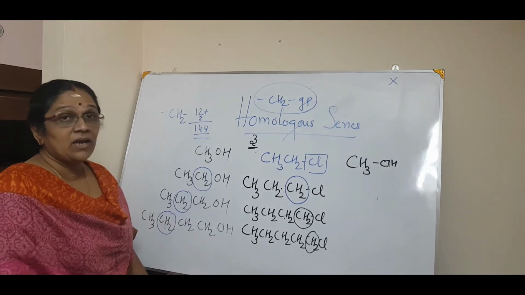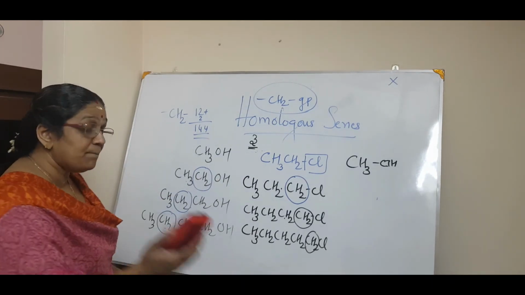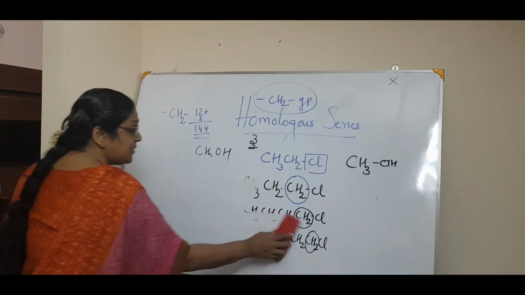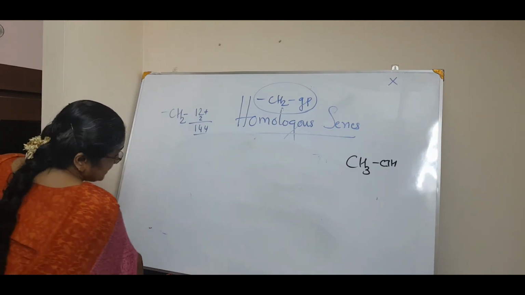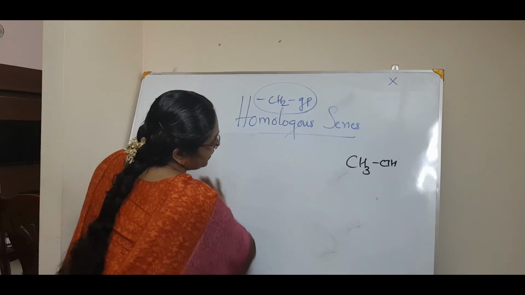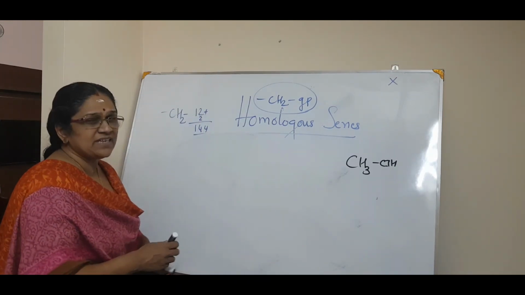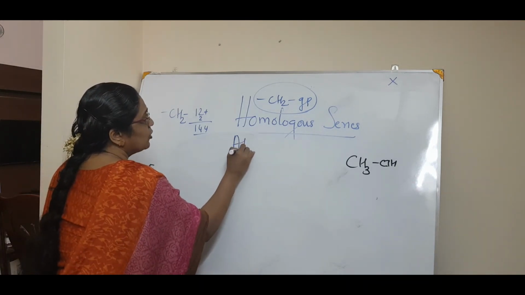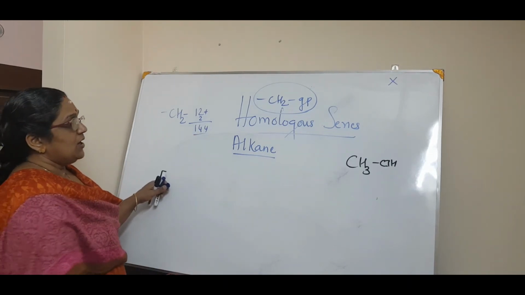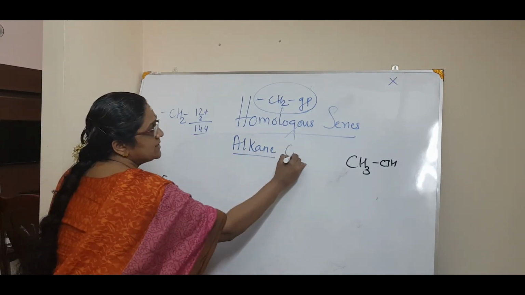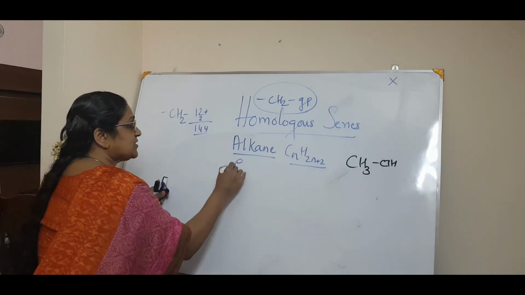Okay. Now again, you can write a homologous series not only with a functional group but also with simple alkanes or alkenes. See? How can you write it with simple alkanes and alkenes? Okay, we will see. If I say an alkane, for example, we will talk about alkanes now and then we will go to alkenes. Now, when you talk about alkanes, you know the formula? CnH2n+2. Correct.